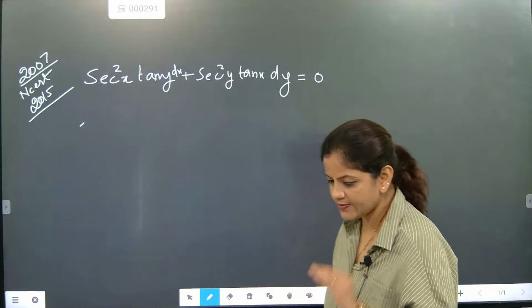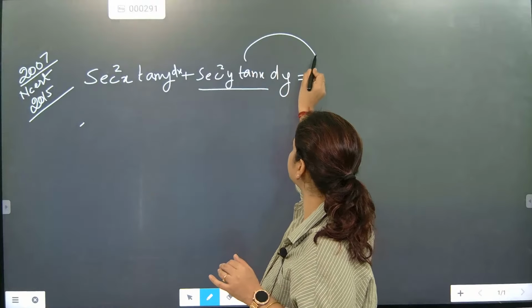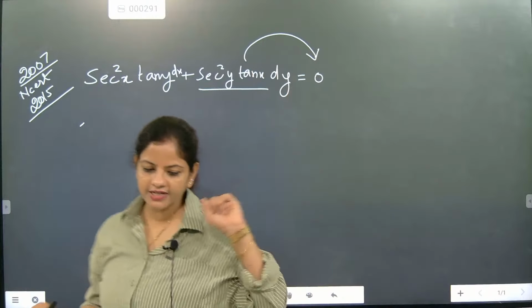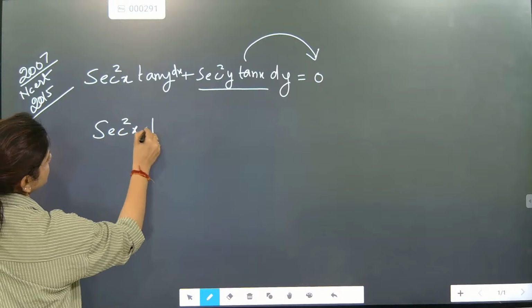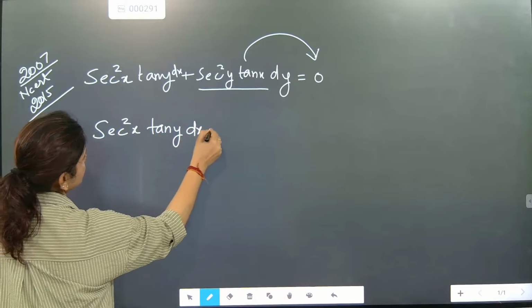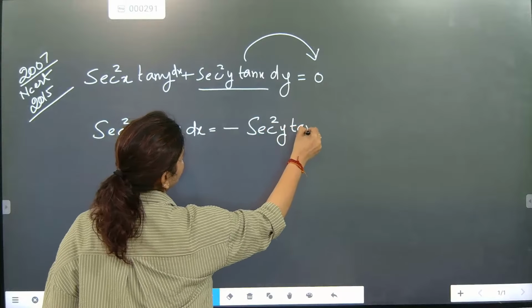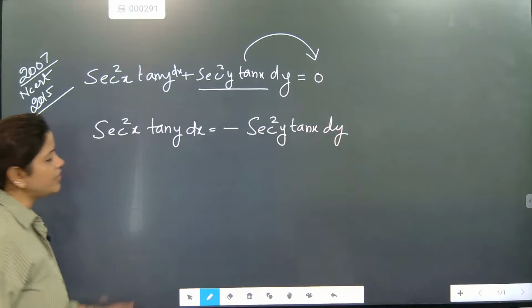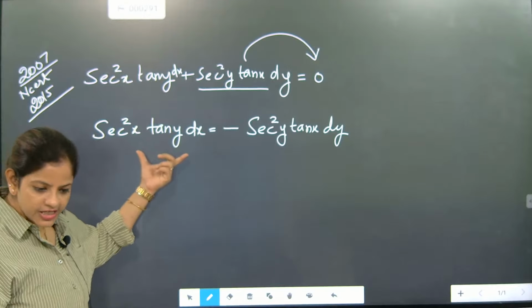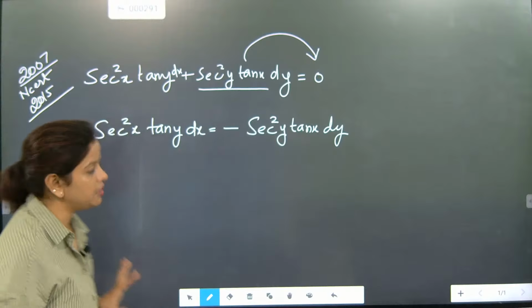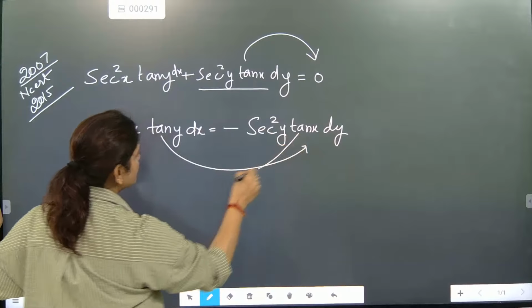Okay, at least I am solving the first step so that it will be easy for you to work with the question. This part I am shifting to this side. Once I shift that part, you will get secant square x tan y dx equal to minus secant square y tan x dy. Now we have two sides. On the dx side write the x variable, and on the dy side write the y variable.